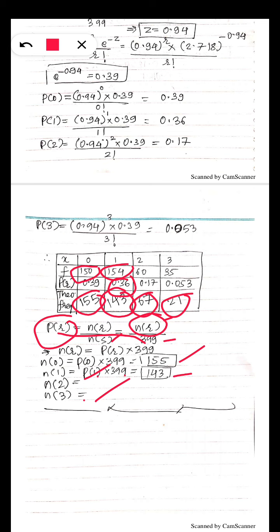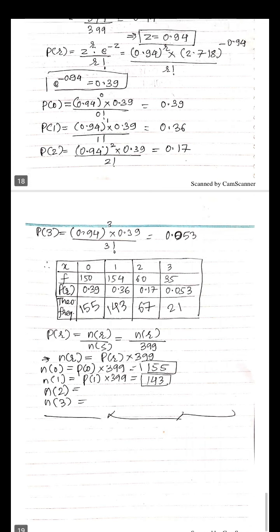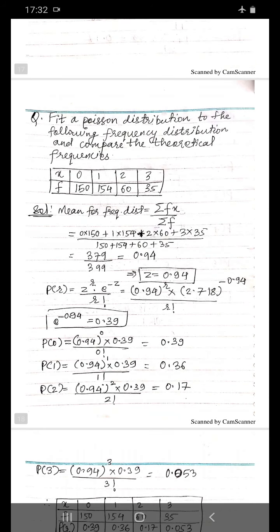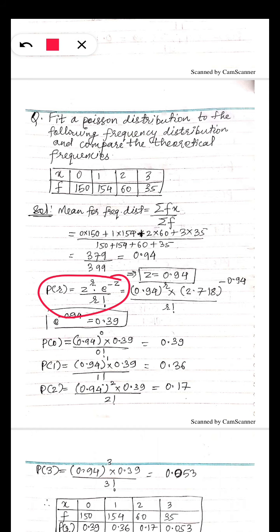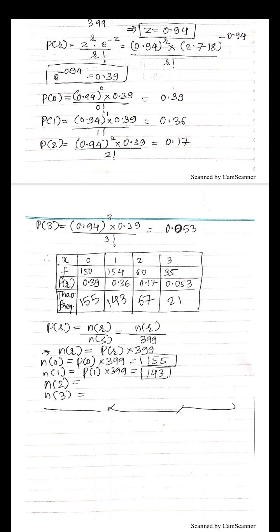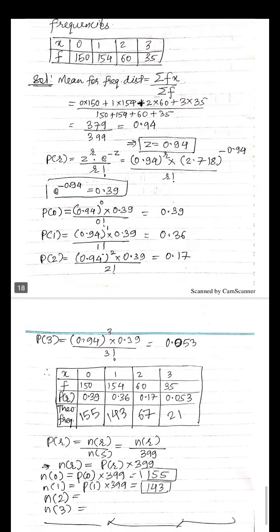So just remember the Poisson probability formula, this formula, and the binomial probability also. And this is all about probability distribution. Right now I'm not taking the normal distribution.